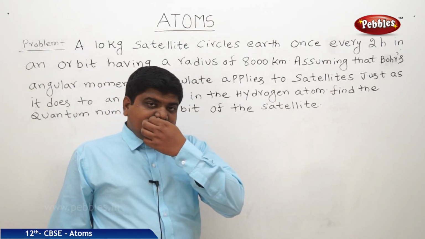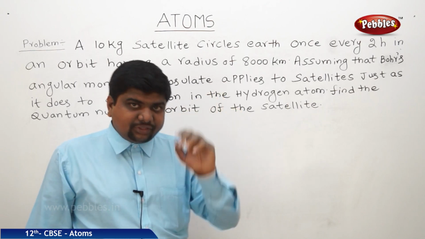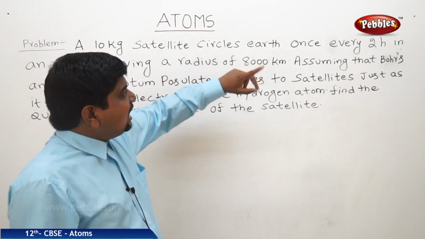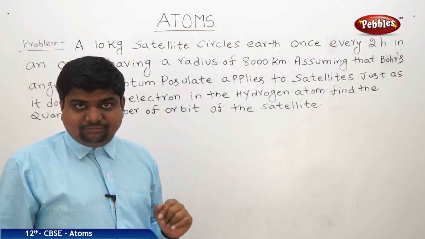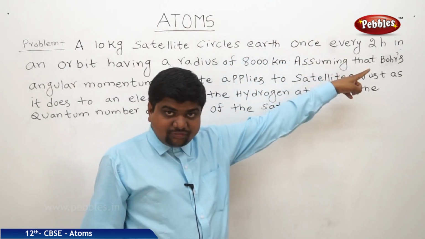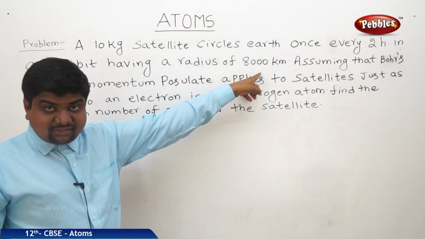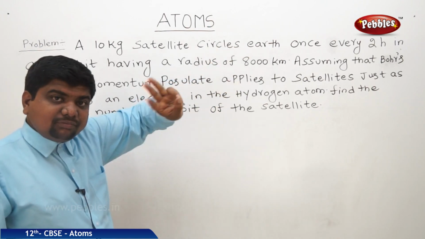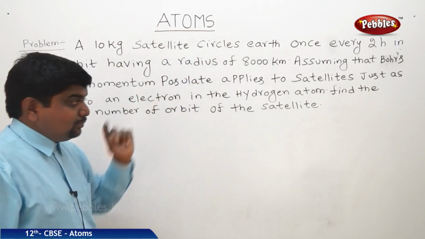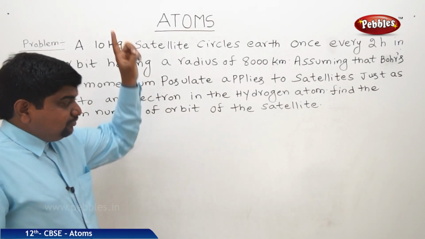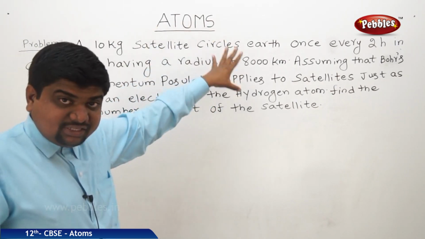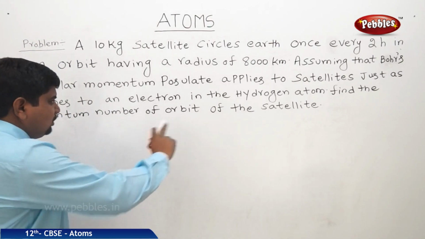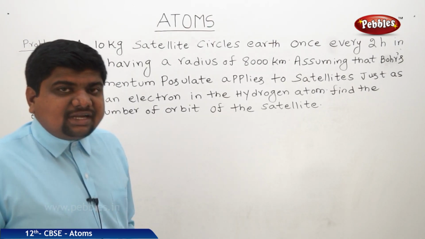Just like electrons revolve around the nucleus in a hydrogen atom, one satellite is revolving around the Earth with a time period of 2 hours and radius of 8,000 kilometers. So we are assuming the same concept of Bohr's second postulate of angular momentum. With respect to the information given in the problem, we should find the quantum number of the orbit of the satellite.